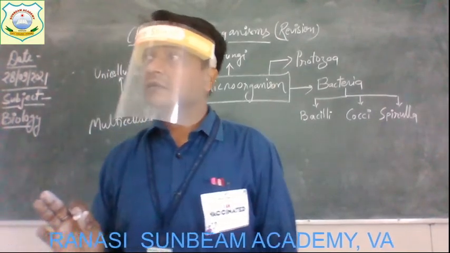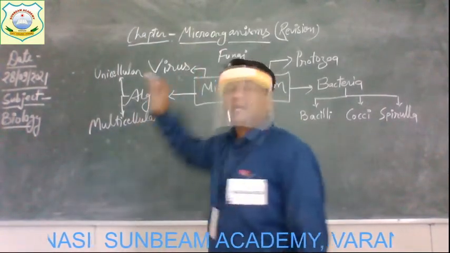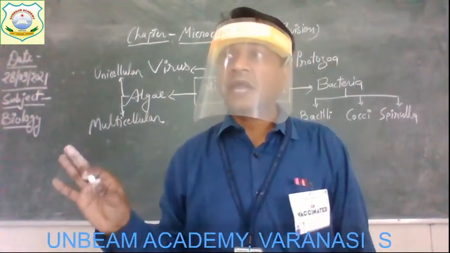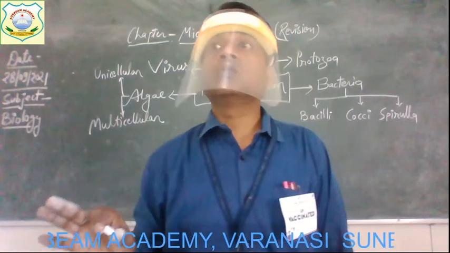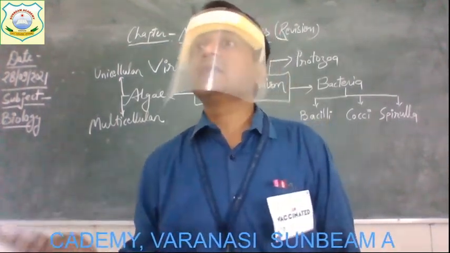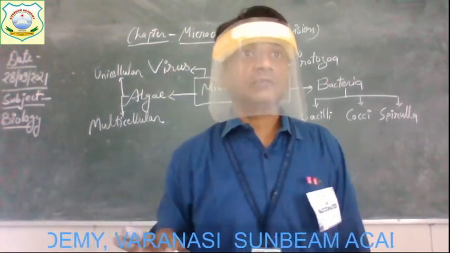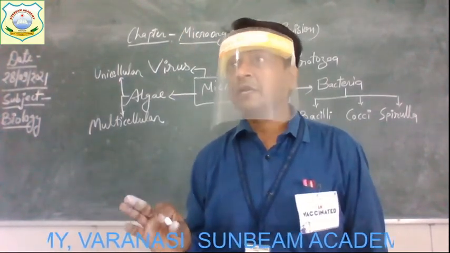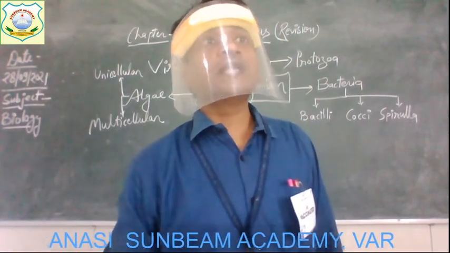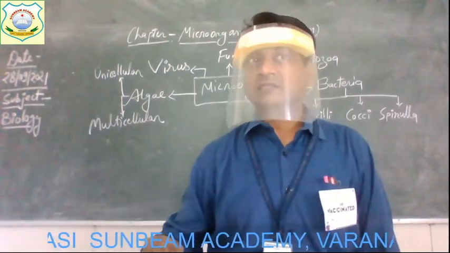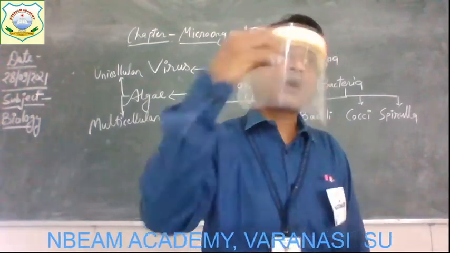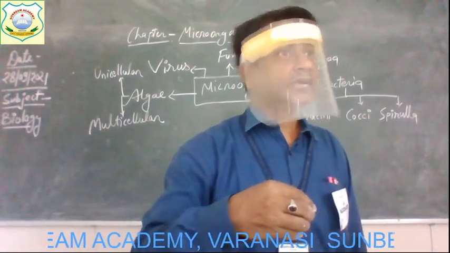The body structure of fungi is like a small plant, but they are not plants because they don't have chlorophyll in them. They are not green in color, and that is why they are unable to do photosynthesis. Because of this, they obtain their nutrients from dead and decaying materials. They grow on dead and decaying plants and animals and absorb the nutrients from the dead body.